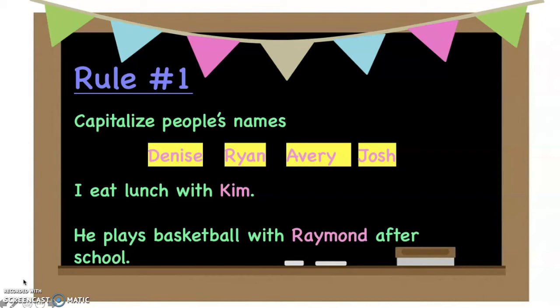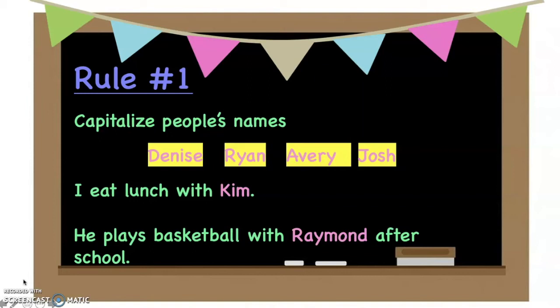Here we have the names Denise, Ryan, Avery, and Josh. Notice how each name begins with a capital letter. Now we will see how it can be used in a sentence. Our first sentence says, I eat lunch with Kim. Kim is a person's name, so it begins with a capital K.